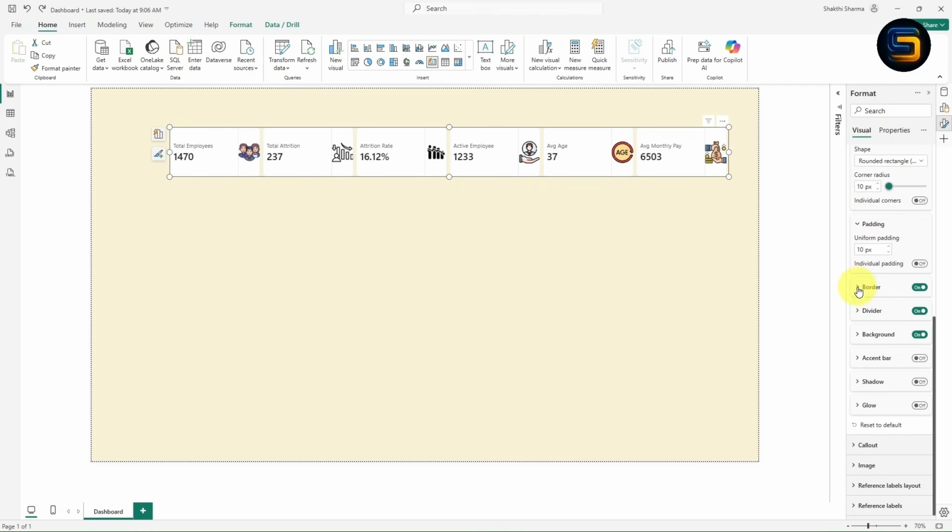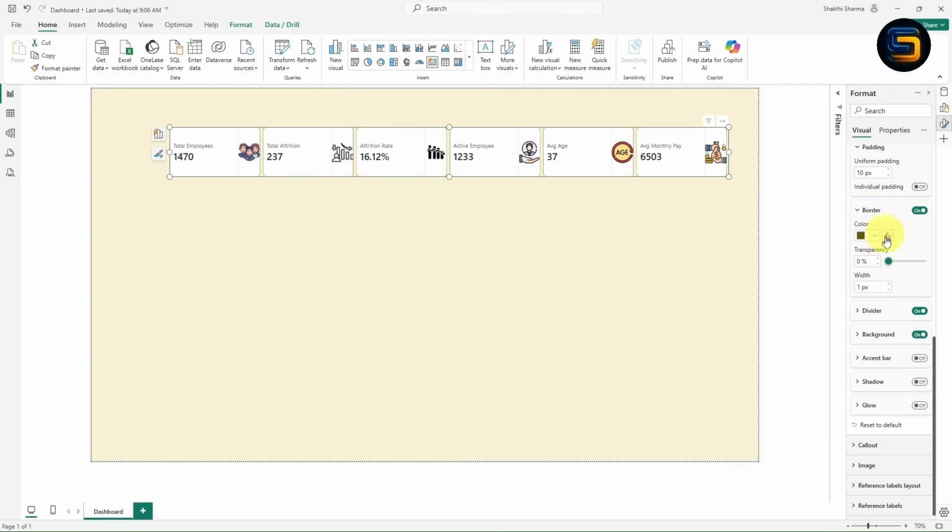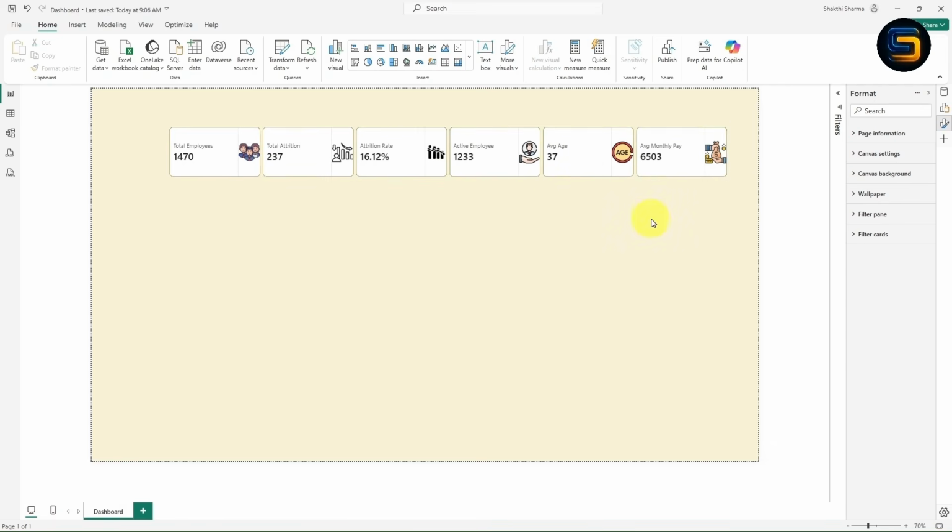If you want to give the border for the card, it is very simple. Expand this, select the color. I will select this color. Let me select this color. Okay. Now you can increase the width if you want. I will take it as 1 only. I think the 1 size is perfect. Okay, look here guys, the border is perfect.